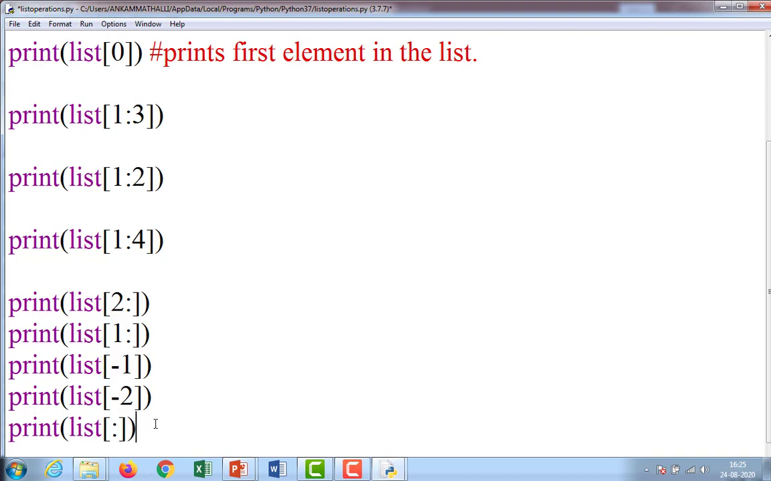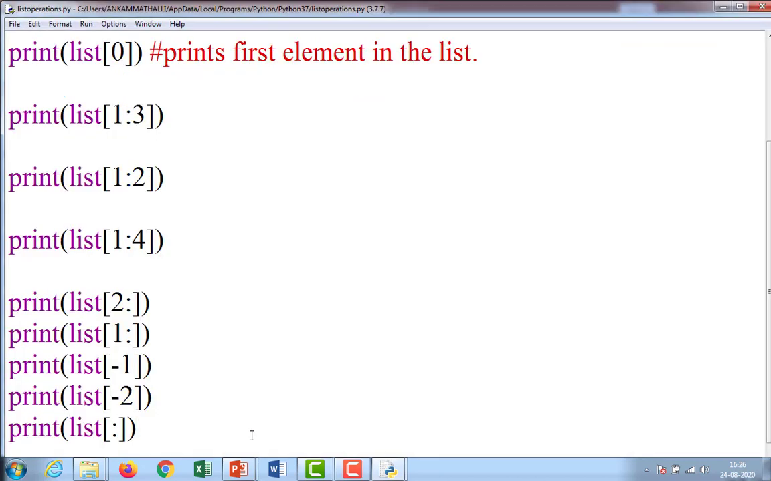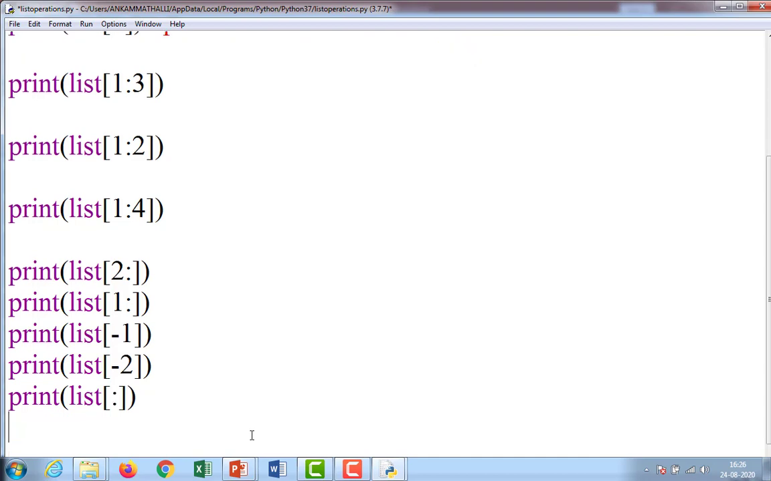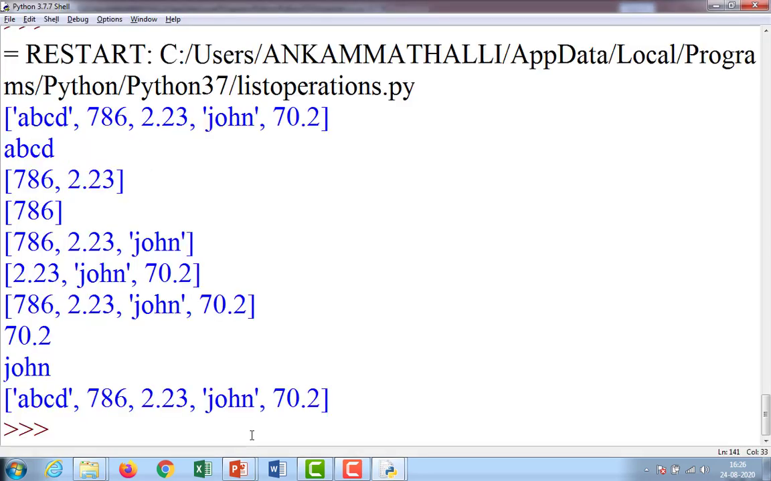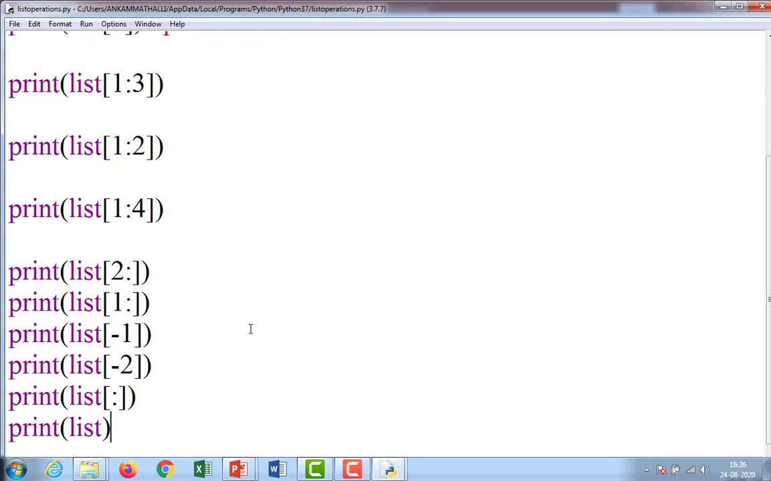Suppose I give a statement like this, what is going to display? Please observe. A, B, C, D, the entire list is displayed. If I want to print the entire list, both give the same output, print of list and this one. So this is called the slicing operation.